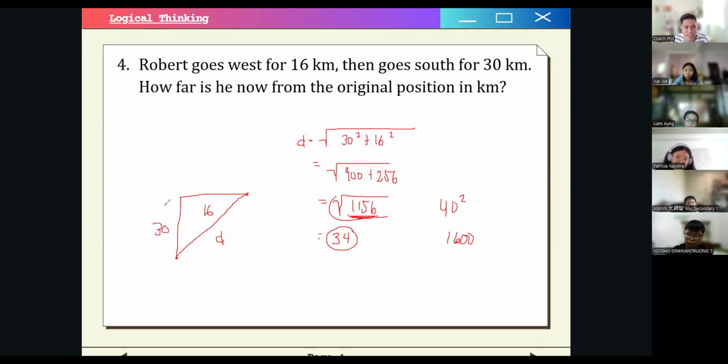Because the square is 1,156, until we get 34. If you get 34 squared, you will have 1,156. So you have to use trial and error here if you don't already know. Okay? So this is just the Pythagorean theorem, and we get the final answer of 34. If there are no questions with this one, let's move on to the next.